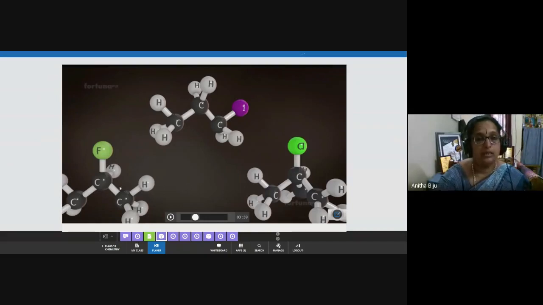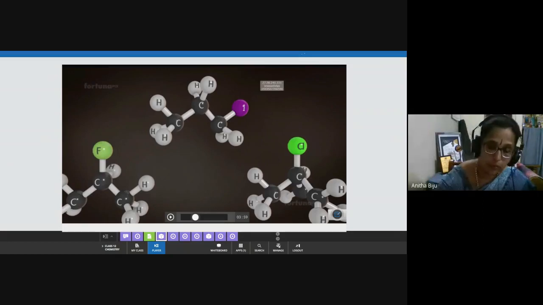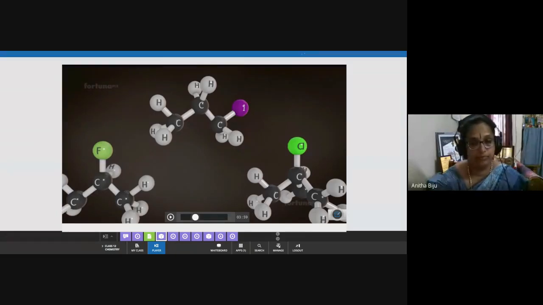Okay. Second example, this one you can remember. Again, you can draw a straight line structure. So a straight chain of 3 carbon atoms, and in this case you put a fluorine atom on the second carbon atom, and the rest of the valencies of the carbon atoms are satisfied by hydrogen atoms.